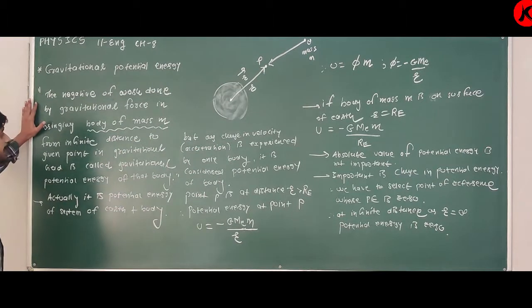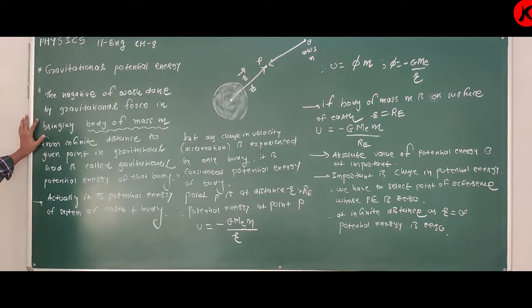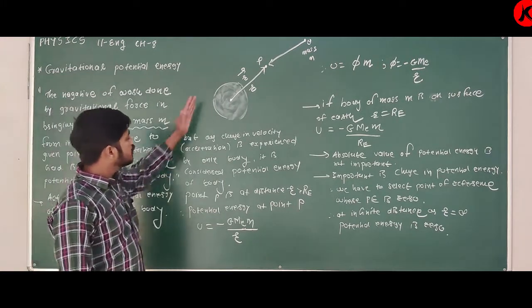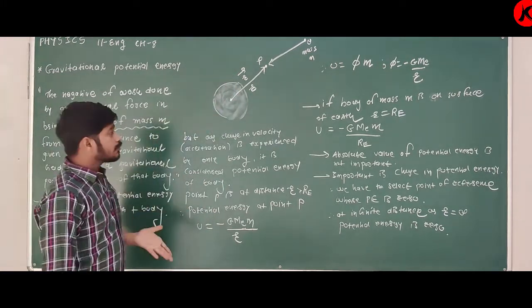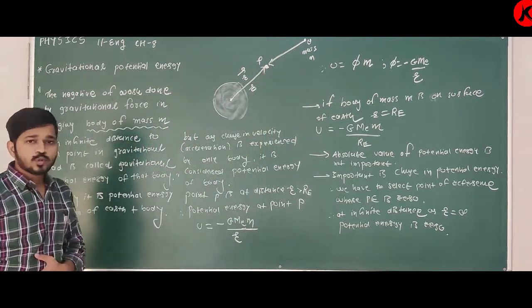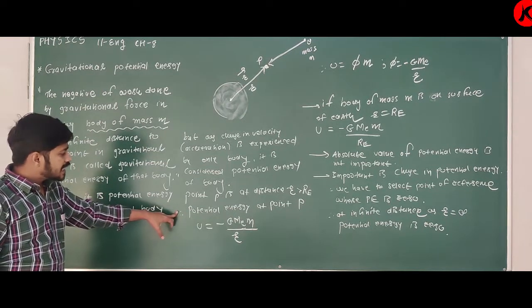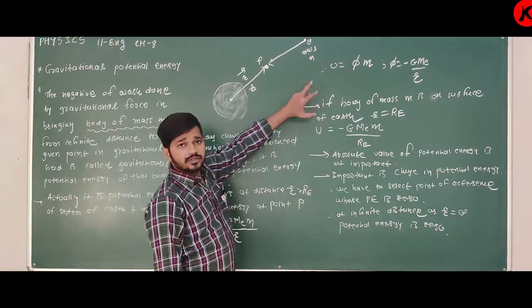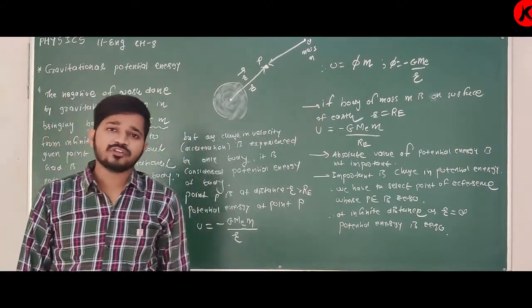Again, in the definition, only this changes. The negative of work done by gravitational force in bringing a body of mass m from infinite distance to a given point in gravitational field is called gravitational potential energy of that body. But actually, it is the gravitational potential energy of Earth plus that body. But all the effect as it is experienced by the body itself is called potential energy of the body. At point P at distance r, potential energy at point P is equal to minus G M e m upon r. So you can write U is equal to phi m. Yes, you have to remember these relations.